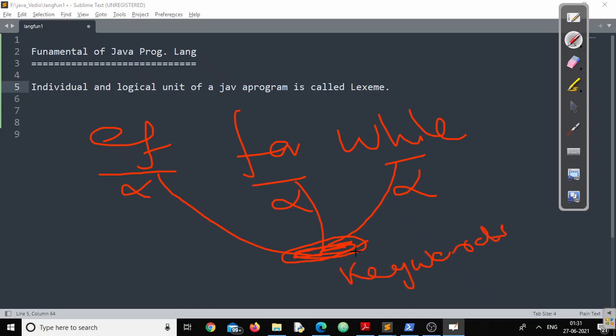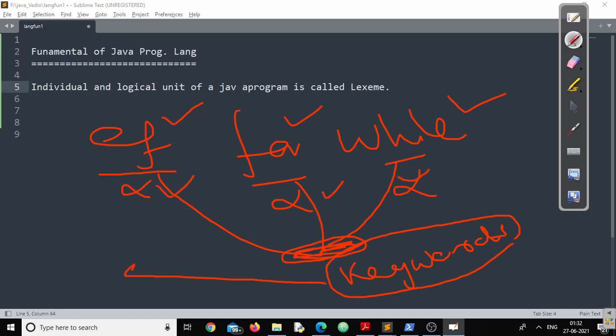Remember, if is a keyword, for is a keyword, and while is a keyword. Please do understand the concept properly. If as an individual is a lexeme, for as an individual is a lexeme, while as an individual is a lexeme. If I combine all these three together into a group, into a collection, that will be called a keyword. Now, since these are called lexemes, this keyword can be called a token.